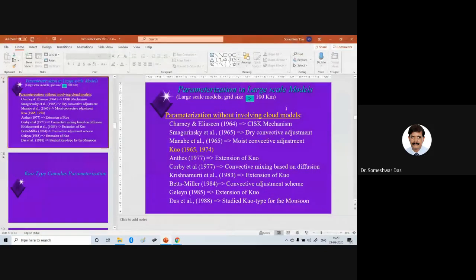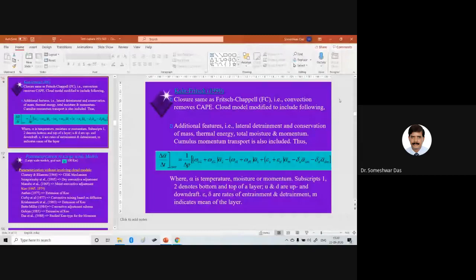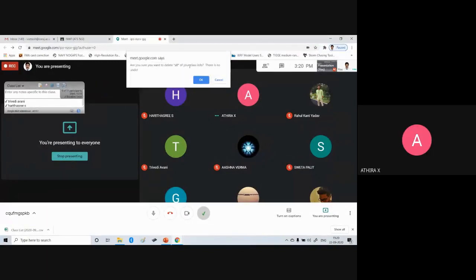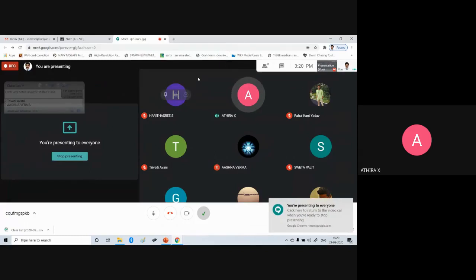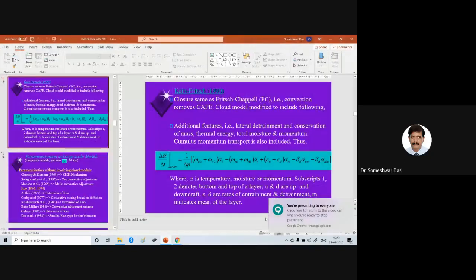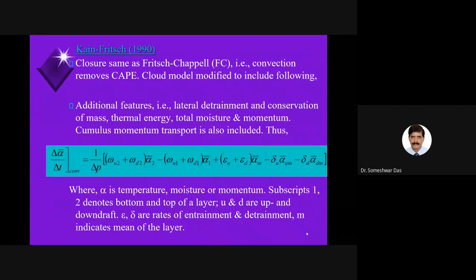So I did not even realize where I was discussing. What point was I discussing? Can you hear me? Yes, sir. Do you remember what I was discussing? Yes, sir. Parameterization of large-scale models. We were discussing the terms of that equation. Oh, I see. Okay. Have I discussed the entire equations or not yet? Sir discussed the entire equation.